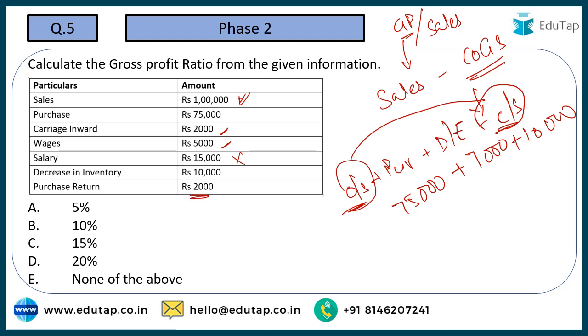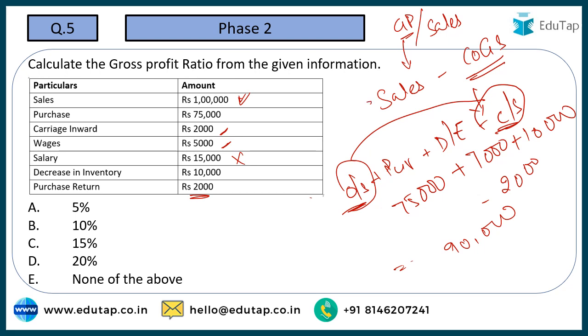Purchase return is given to us as 2,000. So purchase is 75,000, and we have to reduce this purchase return of 2,000. So if I try to compute this one, how much is this going to be? This is going to be 90,000. My cost of goods sold is going to be 90,000.